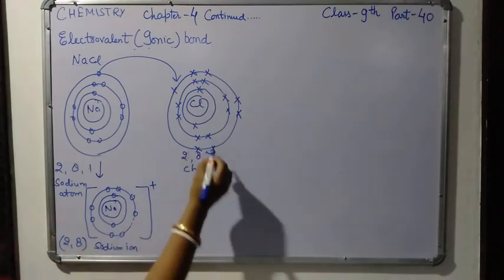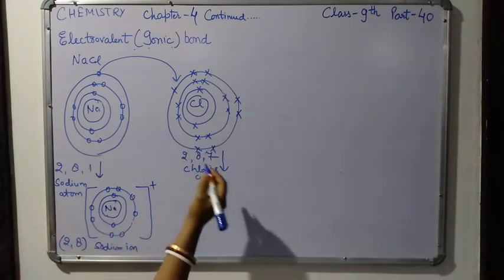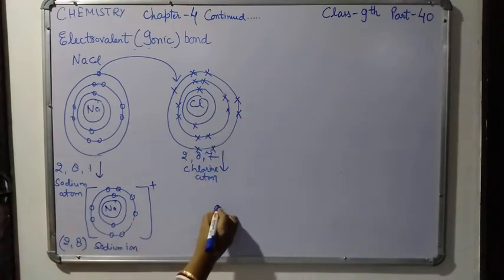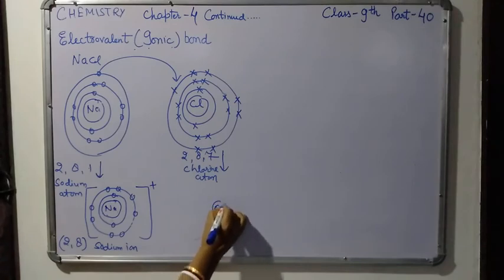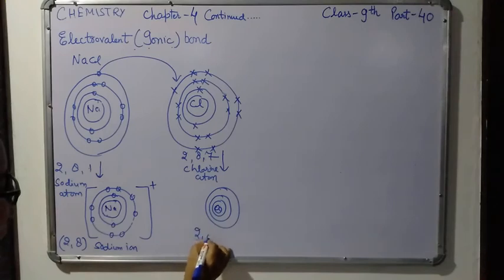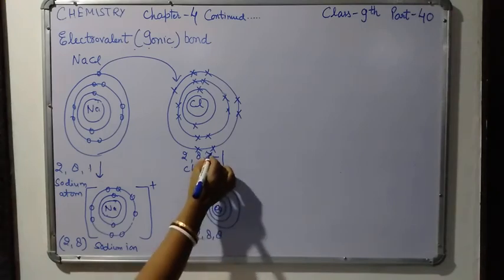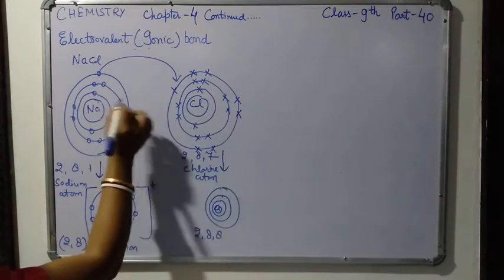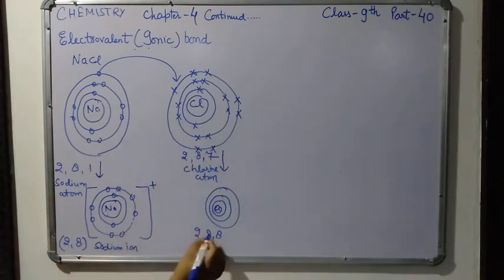And this chlorine atom changes into a chloride ion, Cl minus. It gets one electron from the sodium atom, so its electronic configuration will be 2, 8, 8.